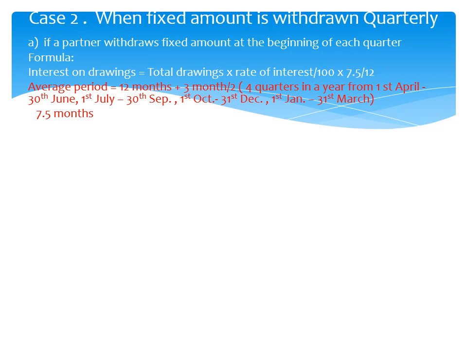Okay. So time left after first drawing means for the drawing withdrawn on 1st April. So from 1st April to 31st March, 12 months. Amount withdrawn on the last quarter: the last quarter starts on 1st January. So after 1st January, there are 3 months from 1st January to 31st March. So 12 plus 3, 15 months divided by 2, 7.5.